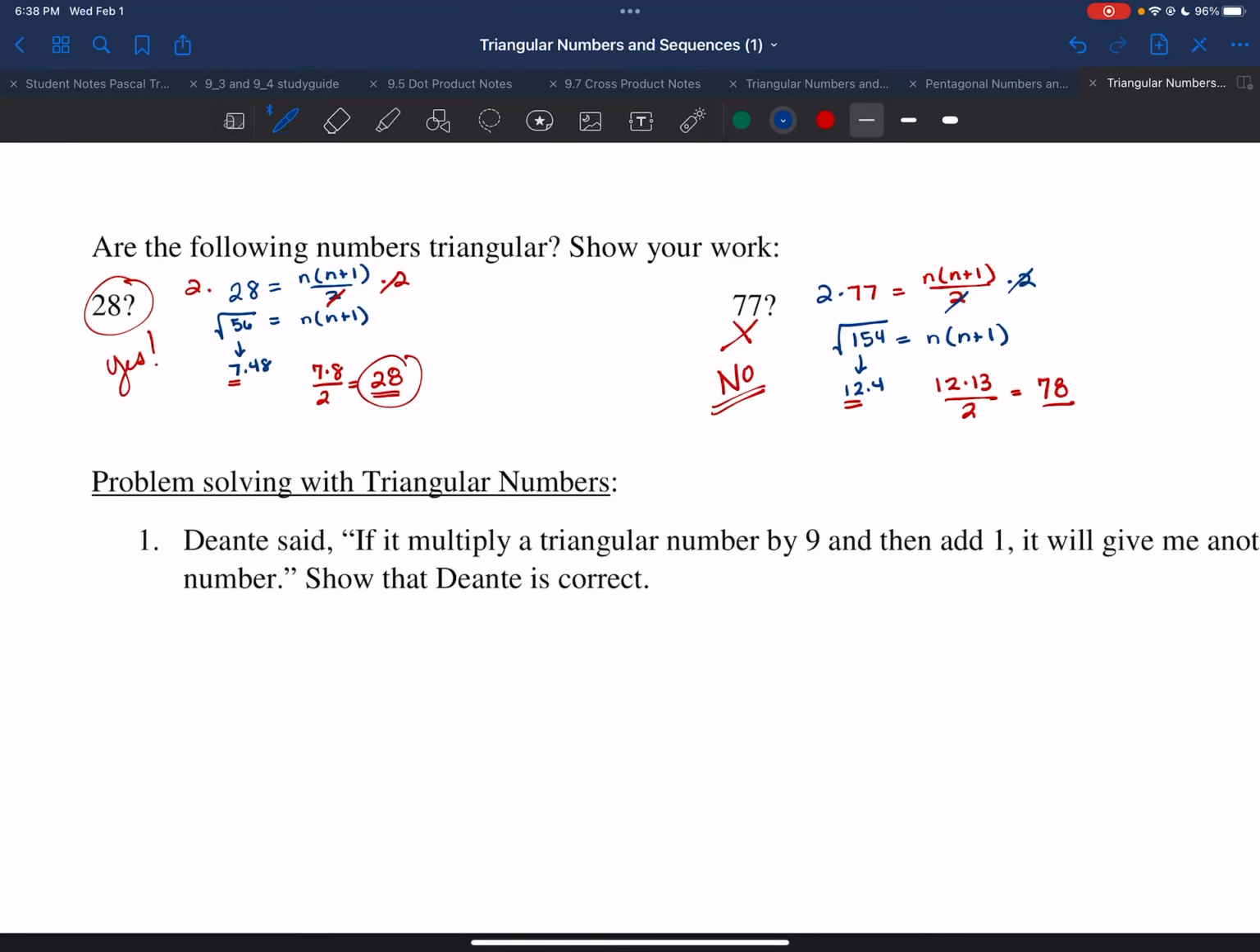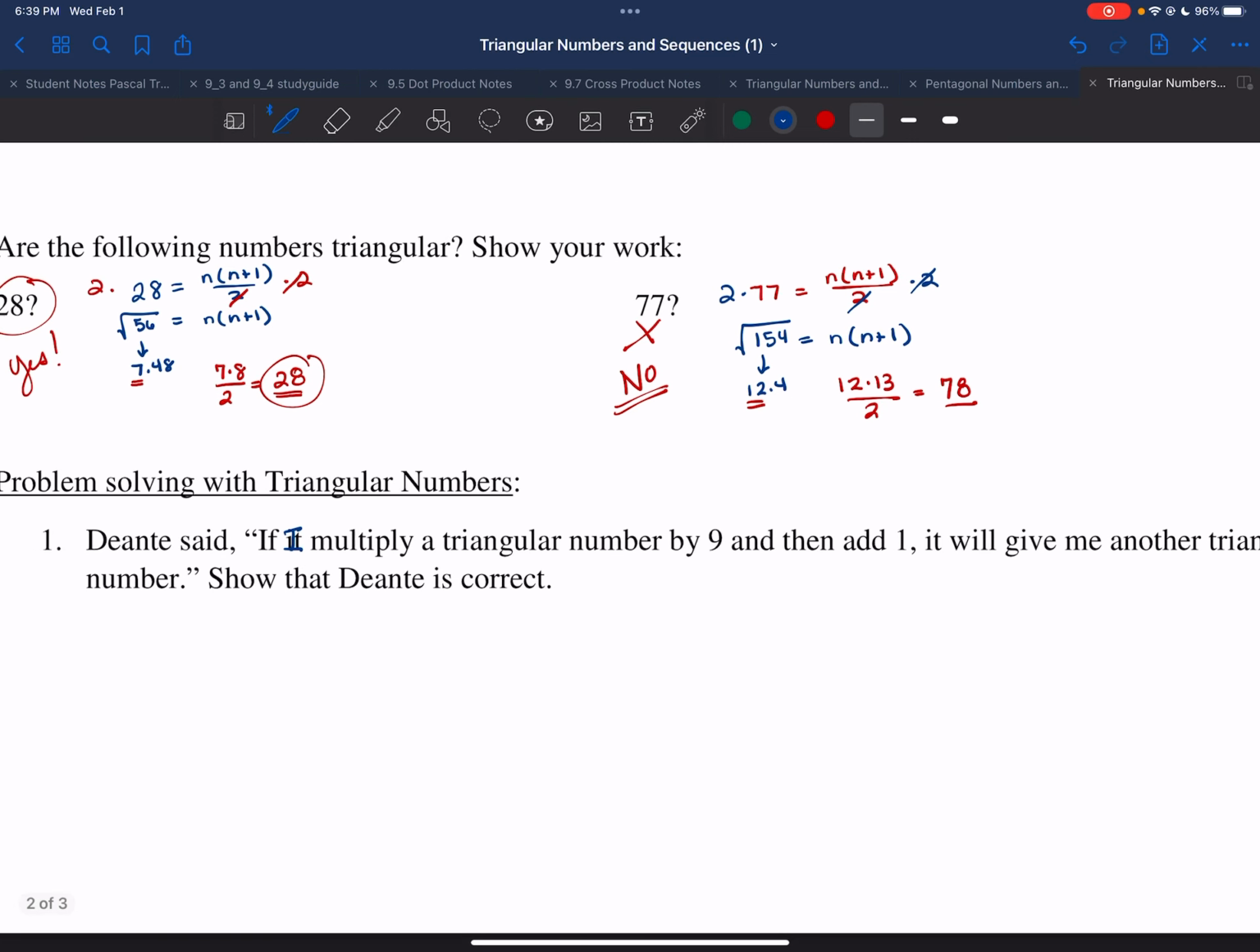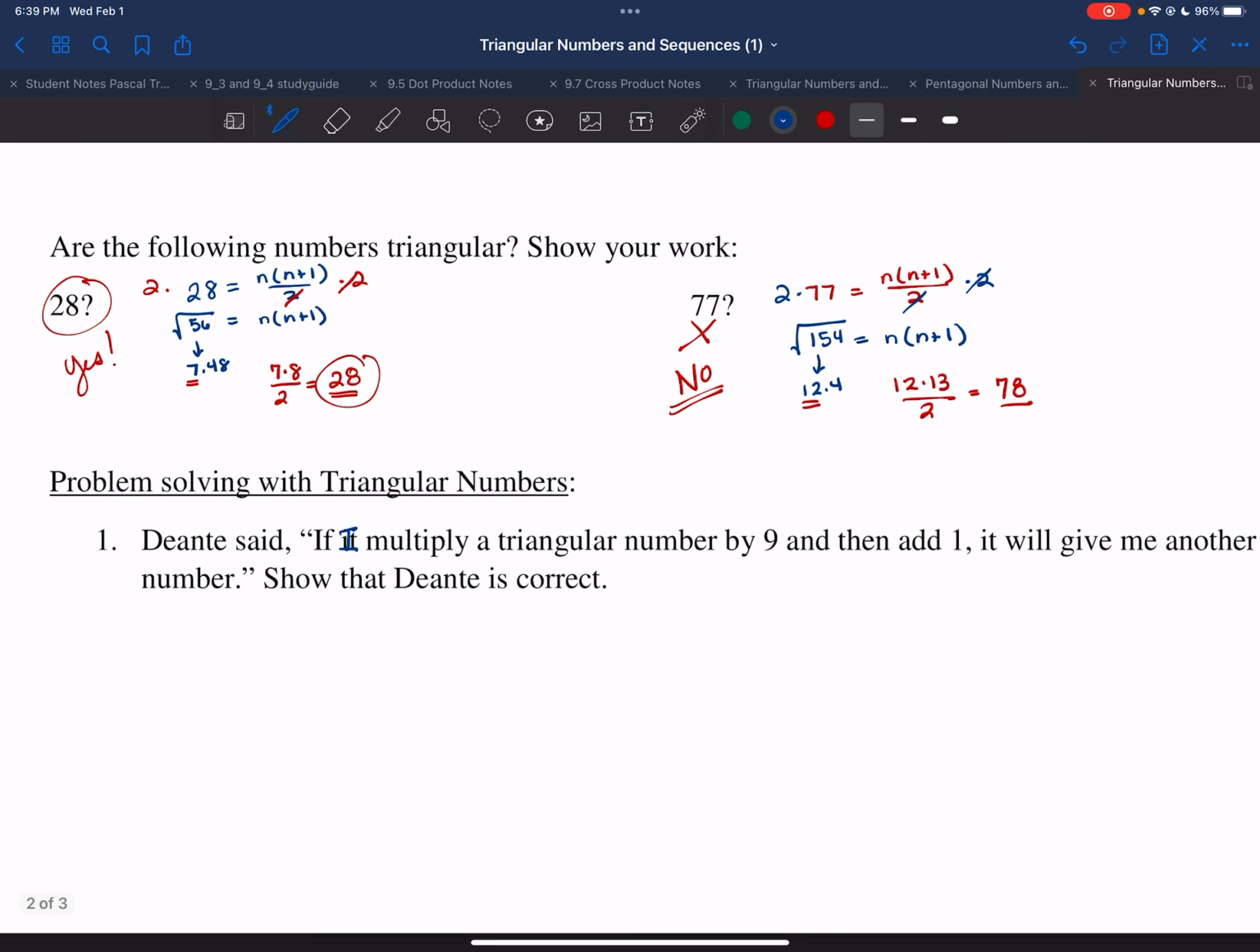Okay, let's do some problem solving using triangular numbers. The first one is going to be a bit of a puzzle, and it's a theory that we're going to go ahead and test. It says Deontay said if I multiply a triangular number by 9 and then add 1, it will give me another triangular number. Show that Deontay is correct.